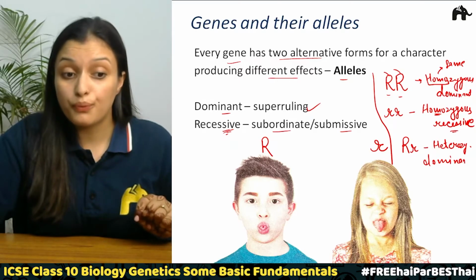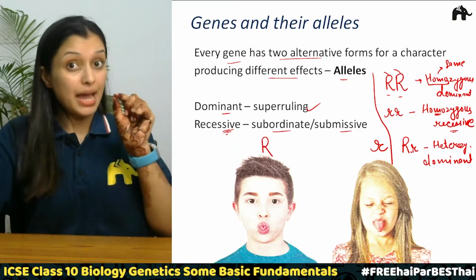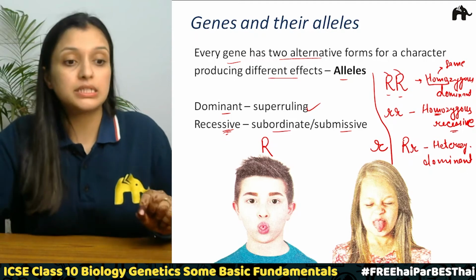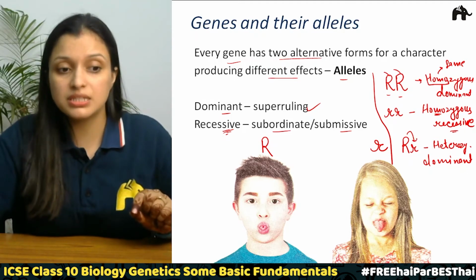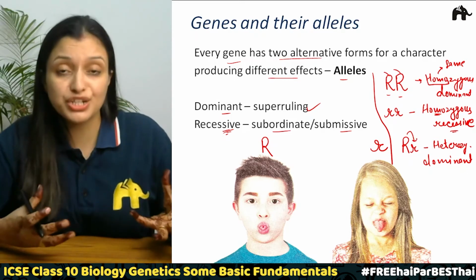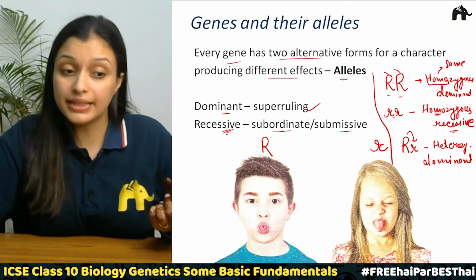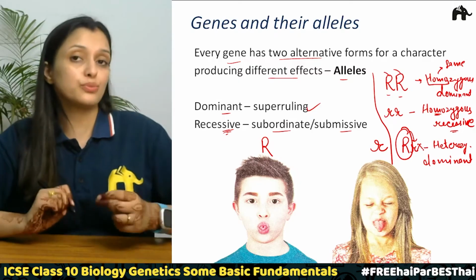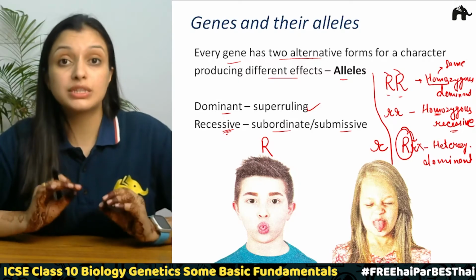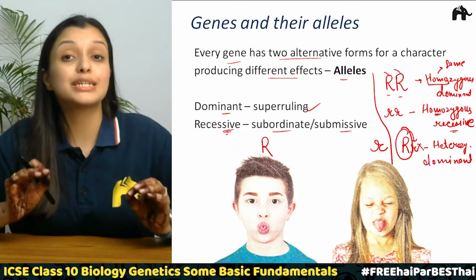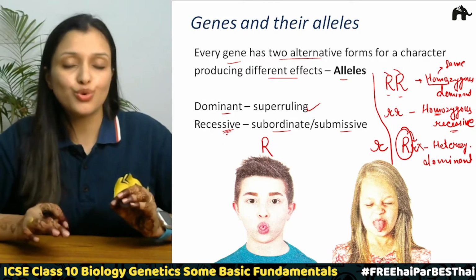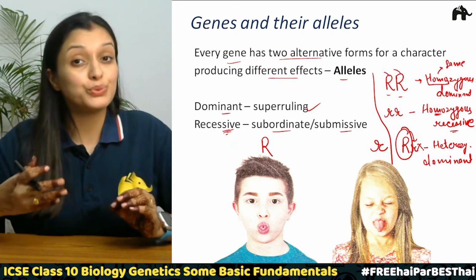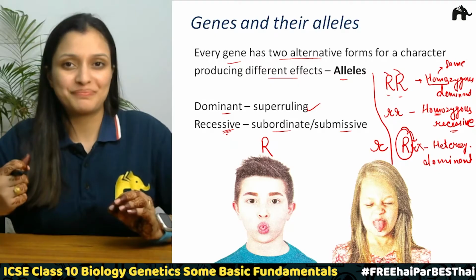Now when this capital R is present, it is going to suppress the activity or the expression of this small r. So in this case only this will be expressed and this is not going to be expressed, correct? So this is the rule of genetics that you must understand, so that we can move further and study Mendel's law, correct?